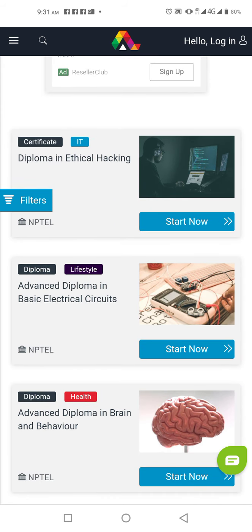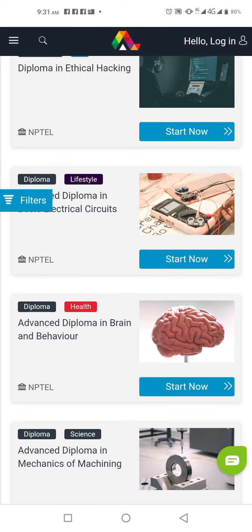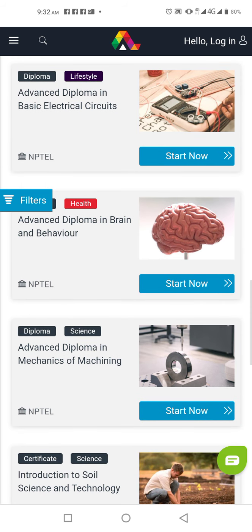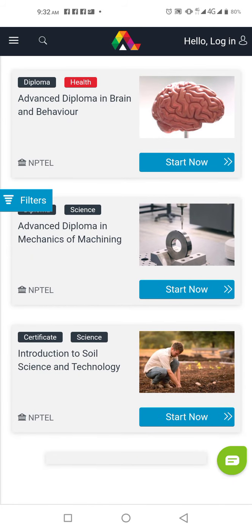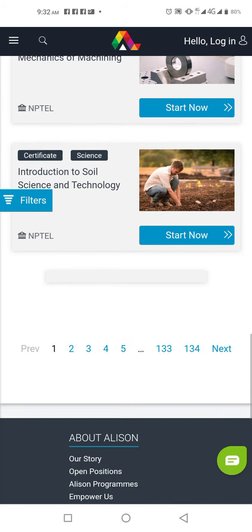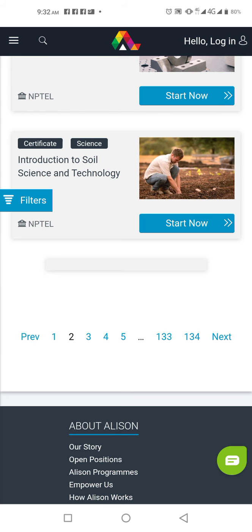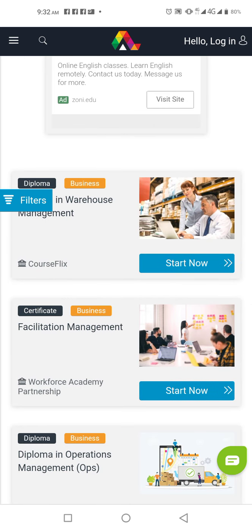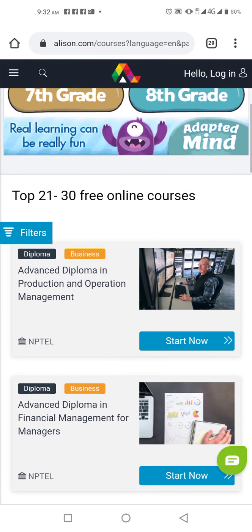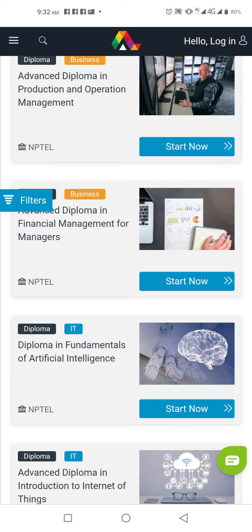This one is advanced diploma in basic electrical circuit. This one is advanced diploma in brain and behavior. This one is advanced diploma in mechanics of machine. This one is introduction to soil and science technology. You can visit several courses that are for free here. Okay, let's check. Advanced diploma in production and operation management. This one is advanced diploma in financial management for managers. This one is diploma in fundamentals of artificial intelligence.